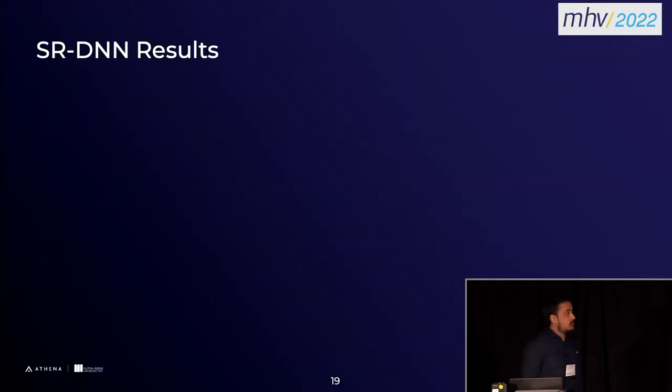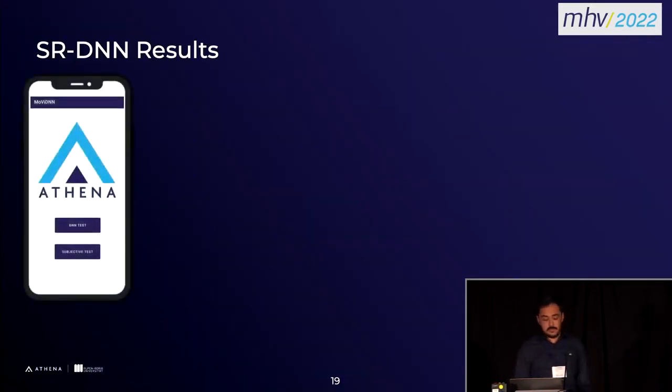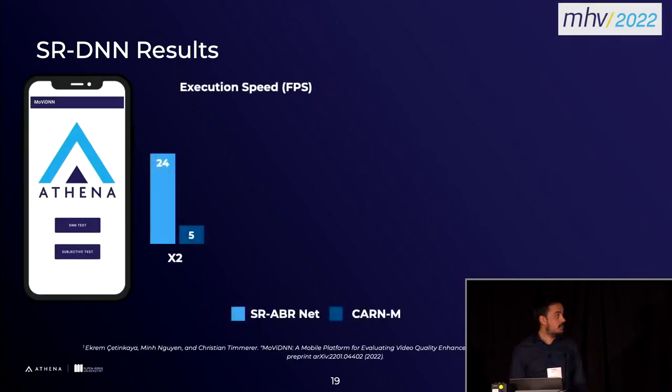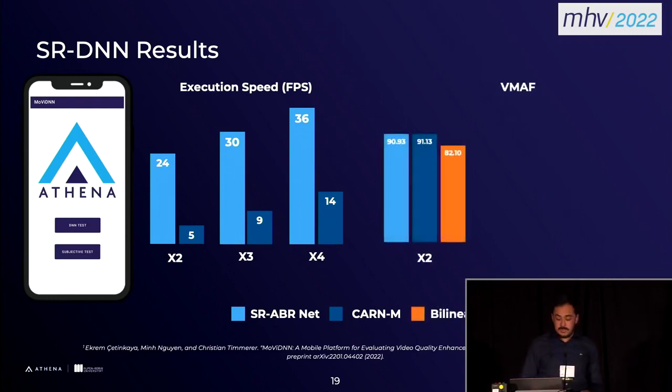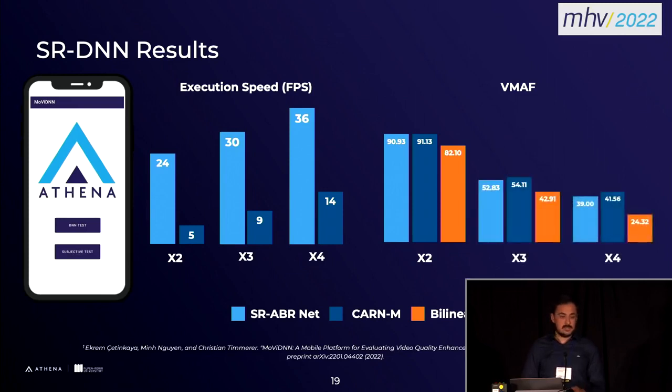Results. Let's start with the super resolution networks. We used the MobiDNN application to evaluate them. Here we can see the execution speed of the SR-ABR network and the Karnam. The SR-ABR network just manages to run in real time in all different upscaling factors. Of course, the higher the input size is, the lower the execution time. But still, we managed to make it run in real time. When we check VMAF, Karnam performs better here in all scales, but the difference is not that much. But the important thing here is that both networks achieve a quite significant improvement over the bilinear upscaling, which is, as we know, the default upscaling algorithm in Android.